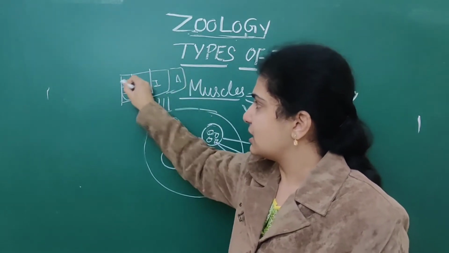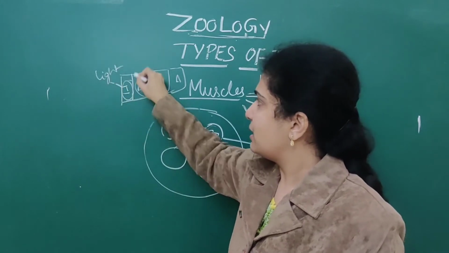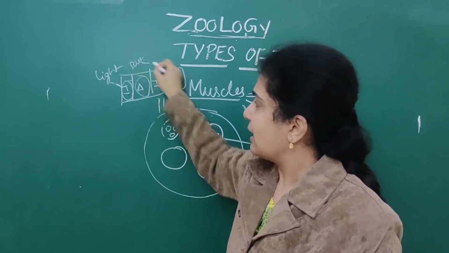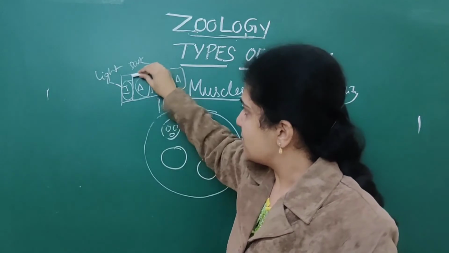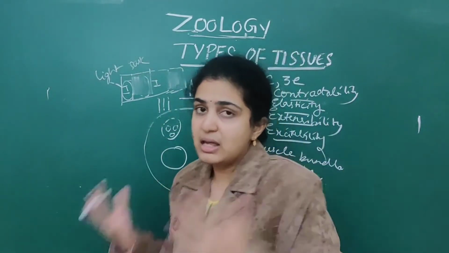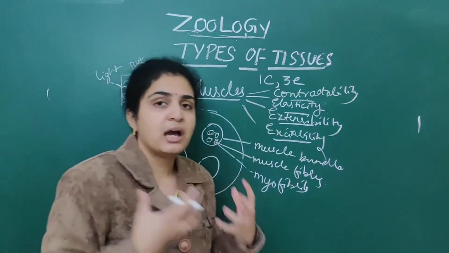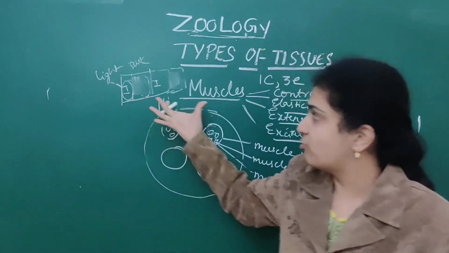I band is the light band, A band is the dark band. One is dark, one is light. Like that, I band and A band are arranged alternately to each other, and together they form the myofibrils.